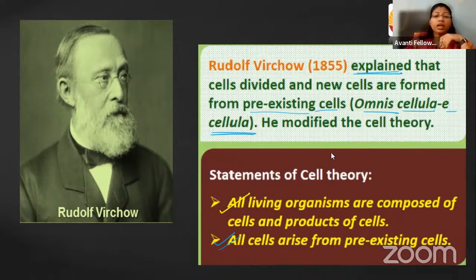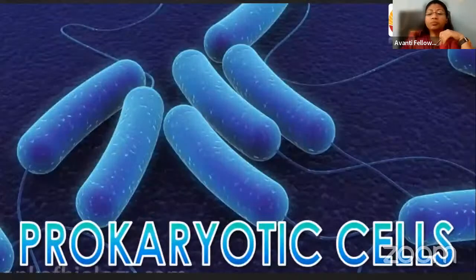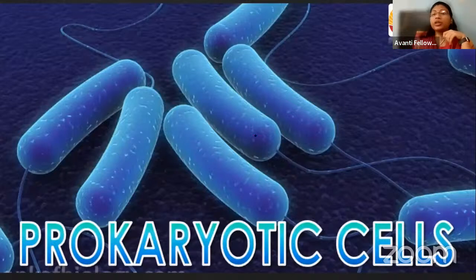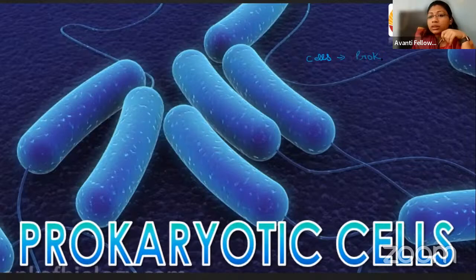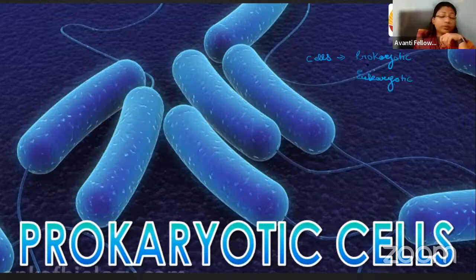Okay. So let's move to the next topic, that is the prokaryotic cell. Initially, we have seen the cells. The cells can be distinguished into two different forms. One is prokaryotic, another is eukaryotic. Can anyone tell me on what basis we have distinguished these two types of cells? On what basis? You can give your answer in the chat box.